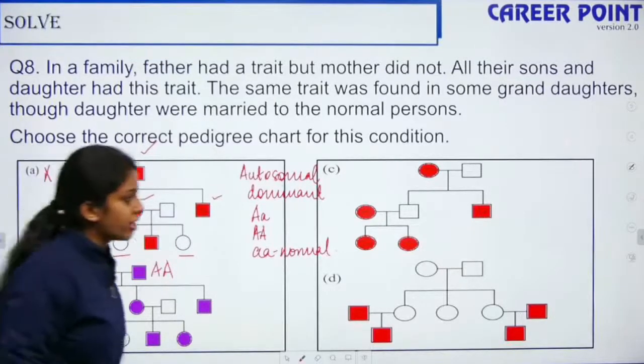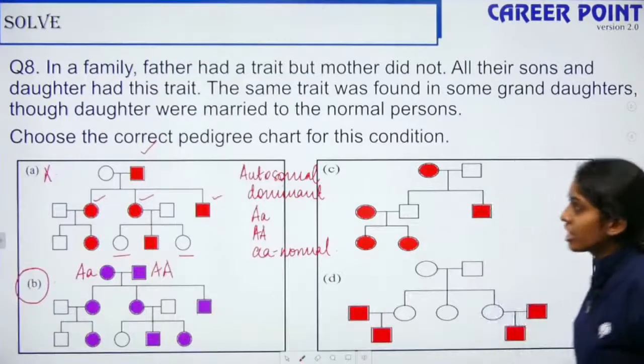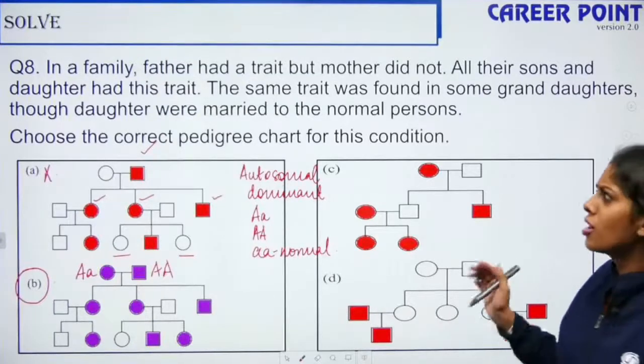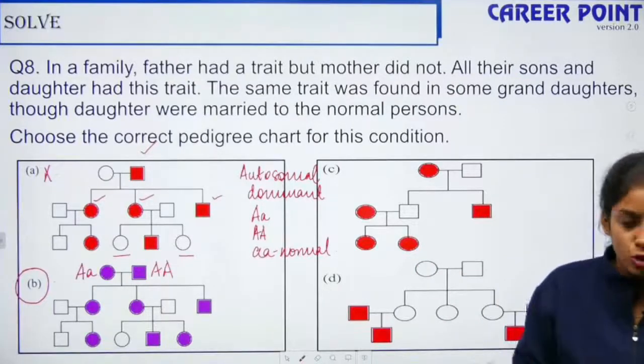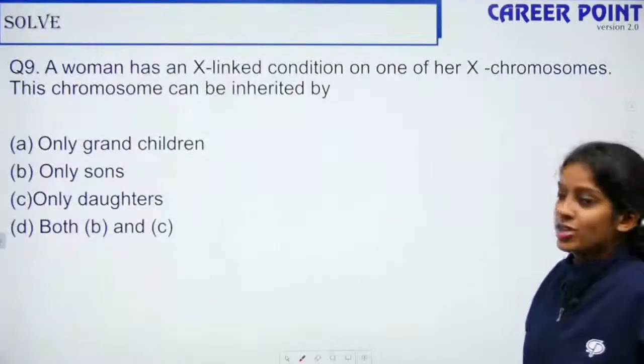Yes, my answer is right. This is how tricky the questions can get, but they will not ask you this higher level. But if at all it comes, you should be able to solve. Okay, so moving on to the next question.